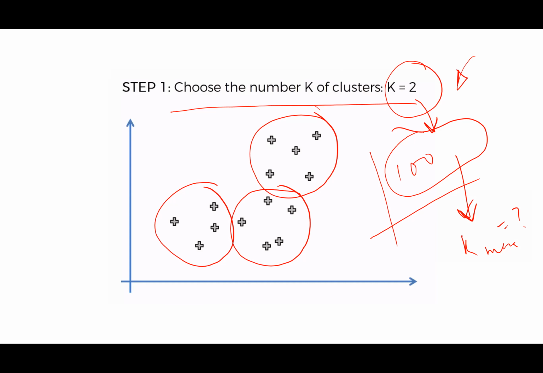In interviews, you may be asked such questions, and one important question is: what is k in KNN and what is k in k-means? Just keep this in mind. KNN means k nearest neighbors, whereas in k-means, k is the number of clusters.